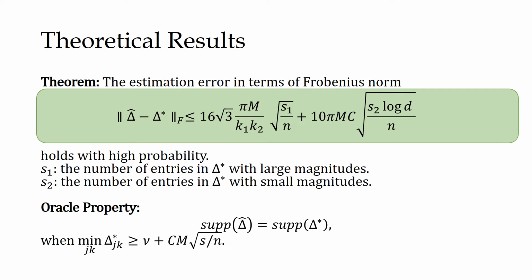Our theoretical results show that the estimation error can be divided into two terms. The first term corresponds to the number of nonzero entries in delta star, which is faster than existing results, and the second term corresponds to the number of small entries in delta star. It's also worth noting that our estimator achieves the oracle property when all the entries of delta star are sufficiently large. This means our method can fully recover the support of the unknown graph.